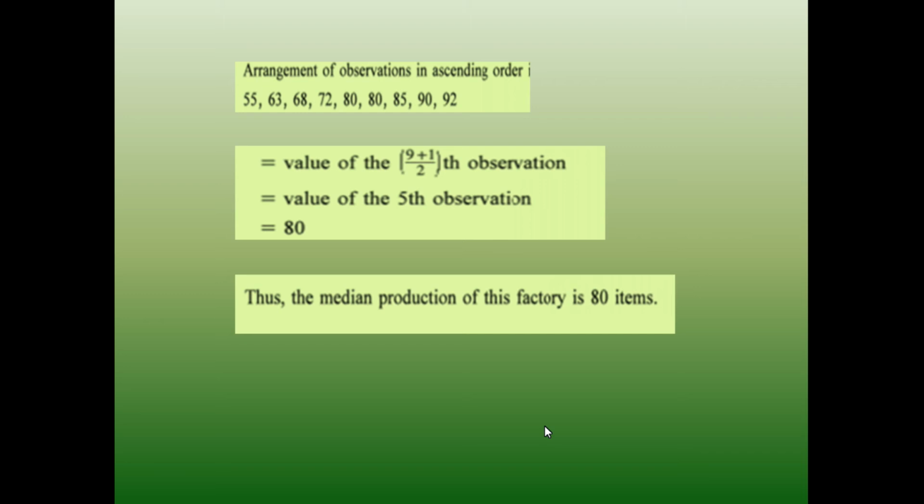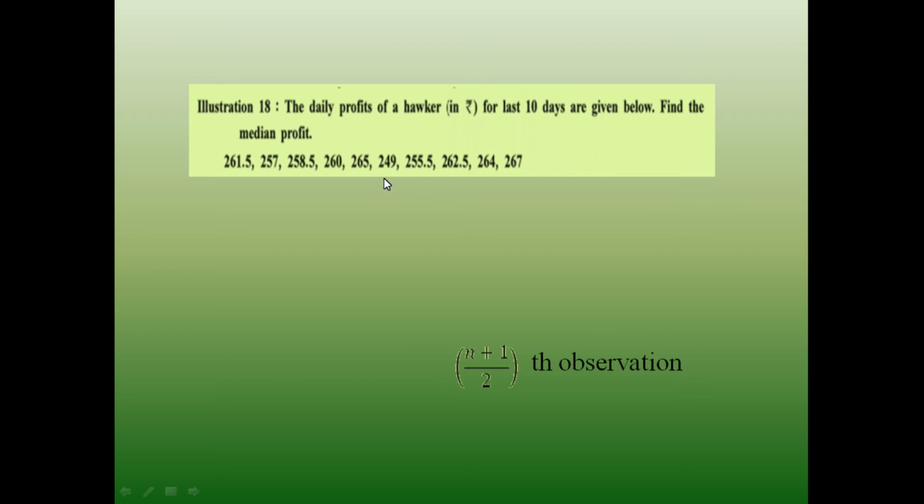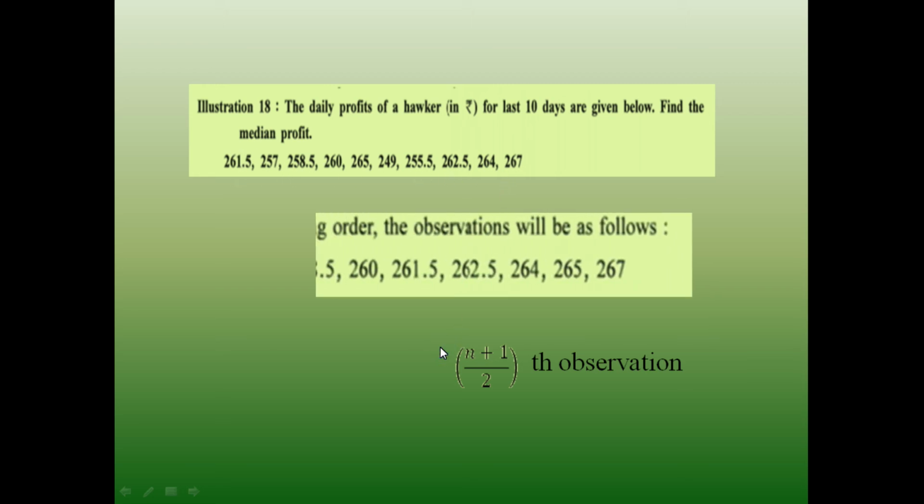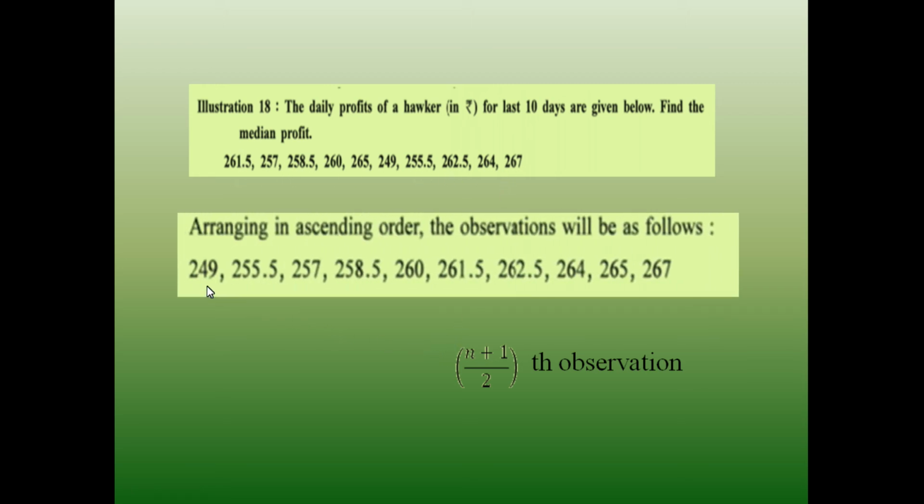Now here n is an odd number, but many times n can be an even number. So let us see one sum. This is illustration 18. This is the profit of a hawker for the last 10 days and you're told to find the median profit. First we'll arrange the data in ascending order.